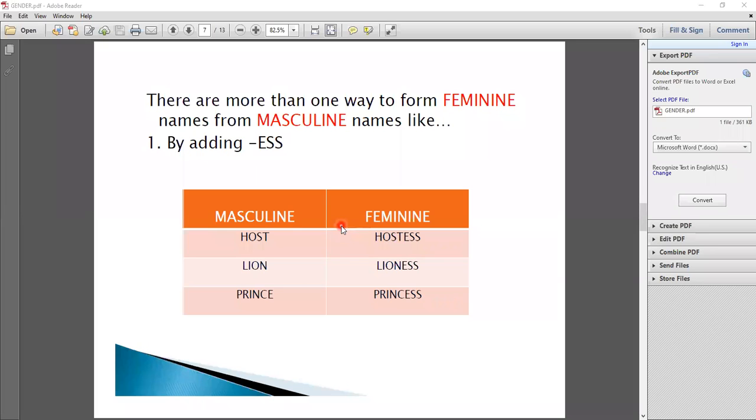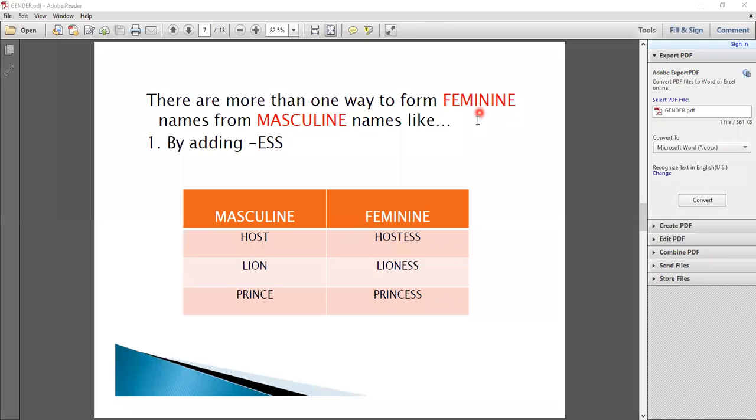So now we have completed the four types of gender. First is masculine gender, second is feminine gender, third is common gender, fourth one is neutral gender. So now when we talk about masculine to feminine, there are differences when we write and when we speak. Here we notice that there is more than one way.